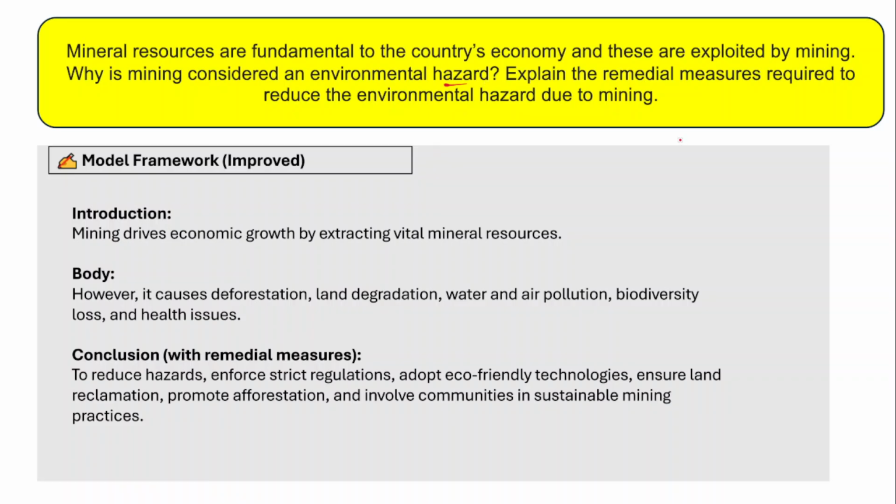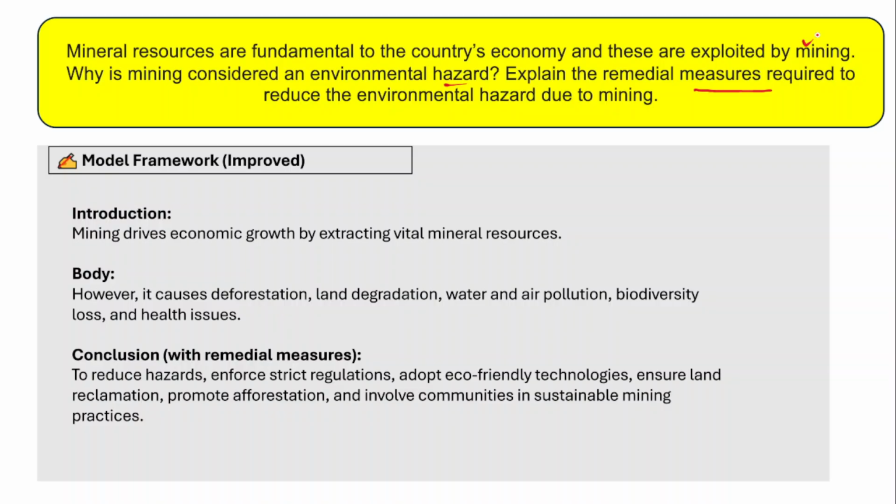And then you need to write some remedial measures, which are required to reduce the environmental hazard that is being caused by mining. So I hope you have understood the three parts of the question. In the introduction, you just mention the importance of mineral resources for economic growth and economic development. And in the body of the answer, as this question has three parts, you need to address these three parts with adequate data and examples.